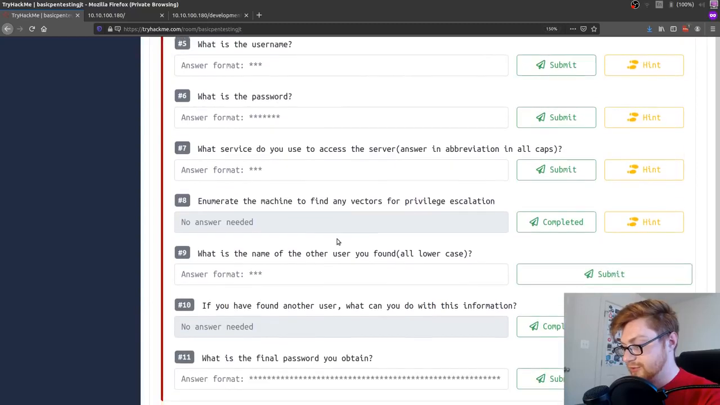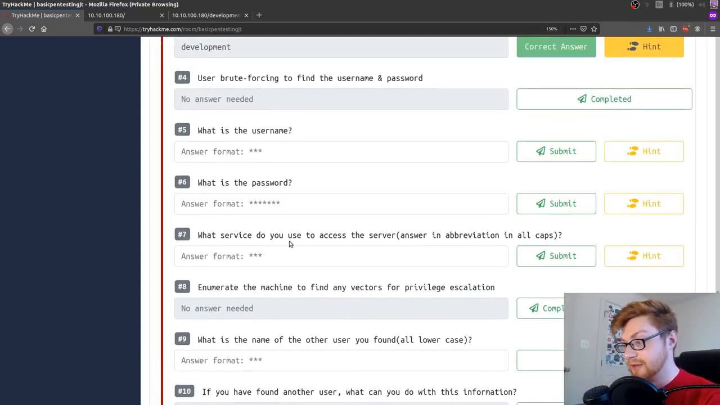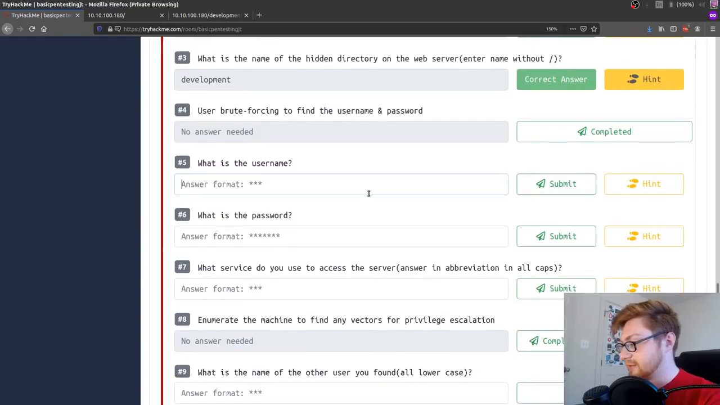What was the name of the other user you found? Find any vectors for privesc. And what was the final password you obtained? Huh. This is good because the asterisks it shows you are like the length, so you have at least an idea of what it's looking for. That's kind of cool. So let's get these usernames.